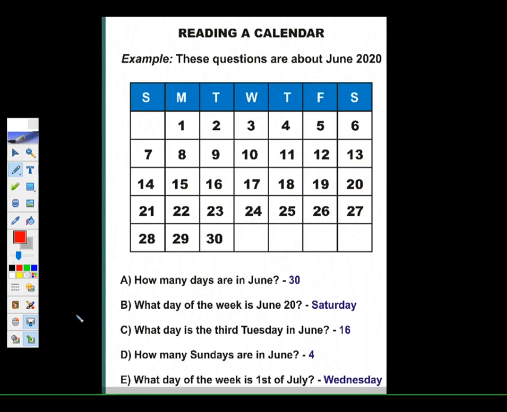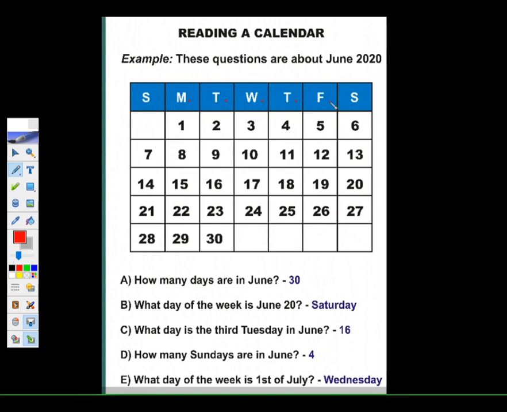You will say that these are the first letters of a particular day. We know there are 7 days in a week: 1, 2, 3, 4, 5, 6, 7. So what will we say? Here S stands for Sunday, M for Monday, T for Tuesday, W for Wednesday, T for Thursday, F for Friday, and S for Saturday. So these are the days of the week, and these are the number of days in a particular month.